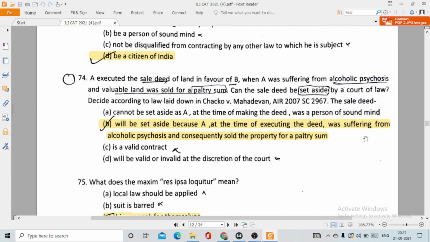74. A executed the sale deed of land in favor of B when A was suffering from alcoholic psychosis and valuable land was sold for a paltry sum. Can the sale deed be set aside by a court of law? Decide according to the law laid down in Chacko versus Mahadevan. The sale deed, this is option number B, will be set aside because A at the time of executing the deed was suffering from alcoholic psychosis and consequently sold the property for a paltry sum. Now I'll tell you, the ground on which the sale deed can be set aside will be undue influence.